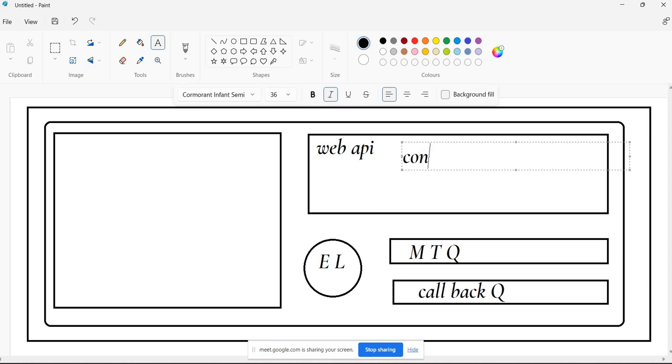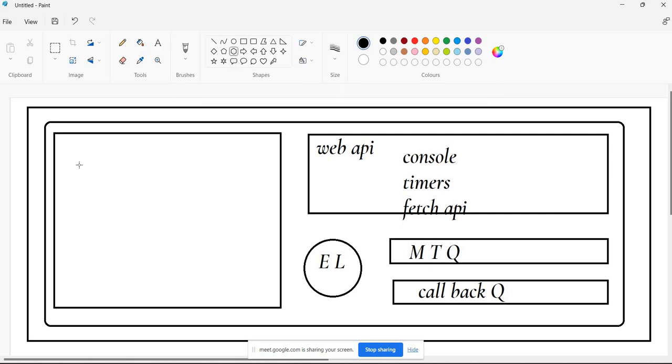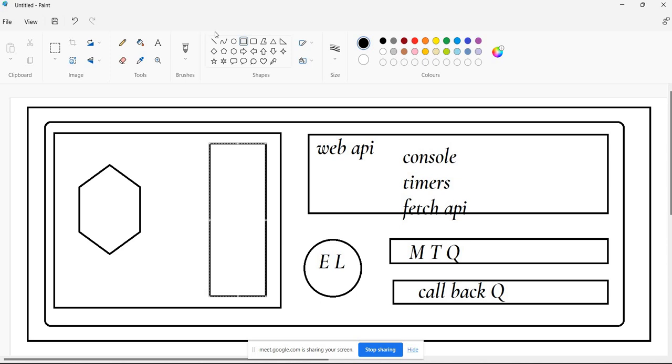Here a few things are there: console, timers and fetch API. A few other things are there, and we can discuss those later. These are the most important things. When it comes to the JavaScript engine, what are the important things in it? Call stack, JIT compiler, heap memory. Very good, call stack and heap memory.